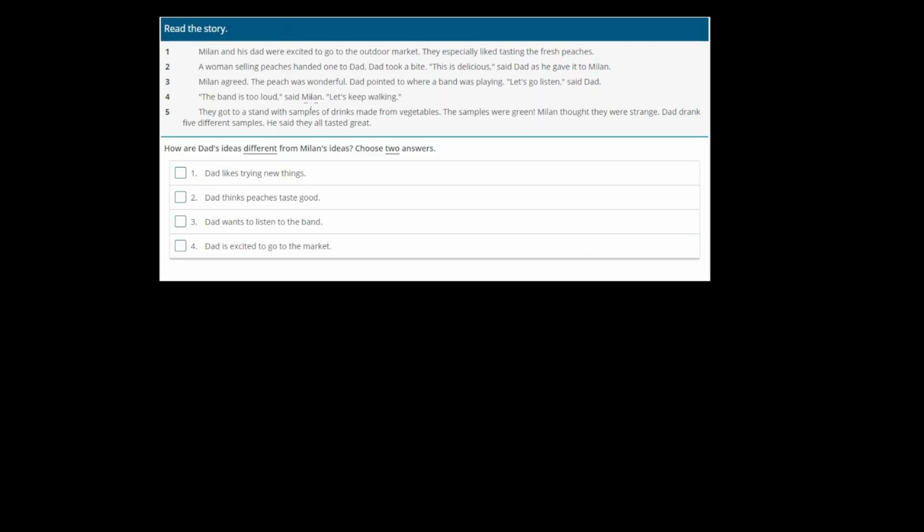It says, read the story. Milan and his dad were excited to go to the outdoor market. They especially liked tasting the fresh peaches. A woman selling peaches handed one to Dad. Dad took a bite. This is delicious, said Dad as he gave it to Milan. Milan agreed. The peach was wonderful. Dad pointed to where a band was playing. Let's go listen, said Dad.